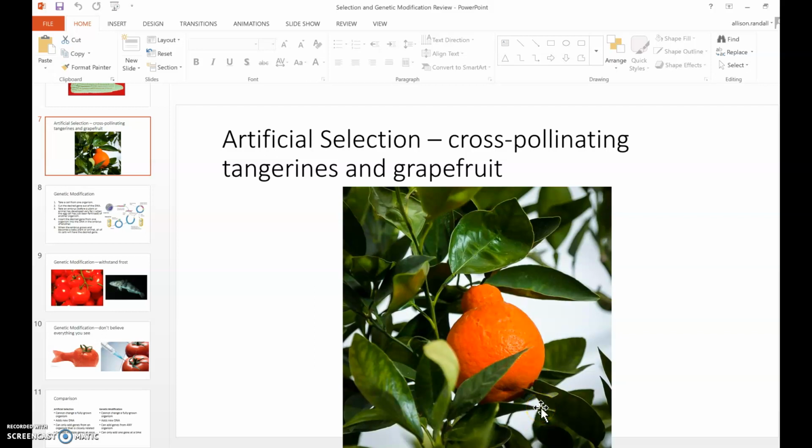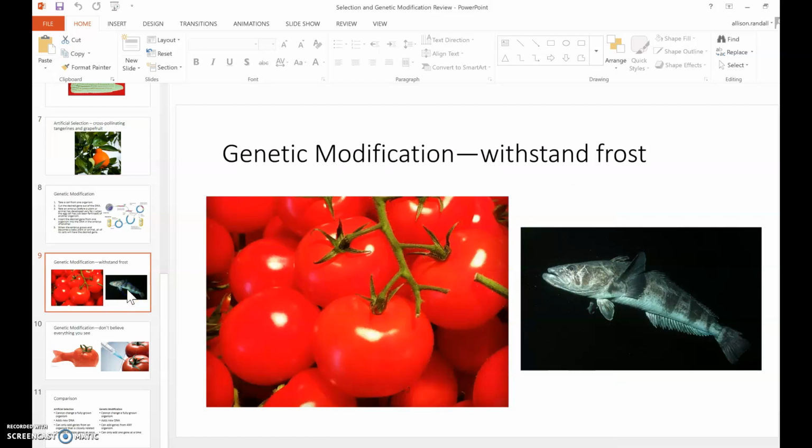Because you have to take pollen from the flower of a tangerine tree and put it in the flower of a grapefruit tree. And then genetic modification also can't change an adult organism. An example would be tomatoes that can withstand the frost. You can't do it after the tomato has already grown. You have to do it when it's just a little embryo inside a seed.